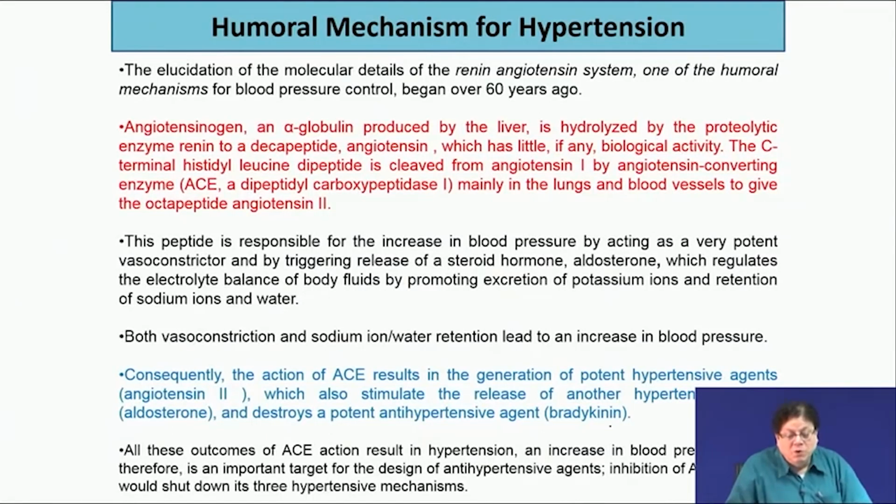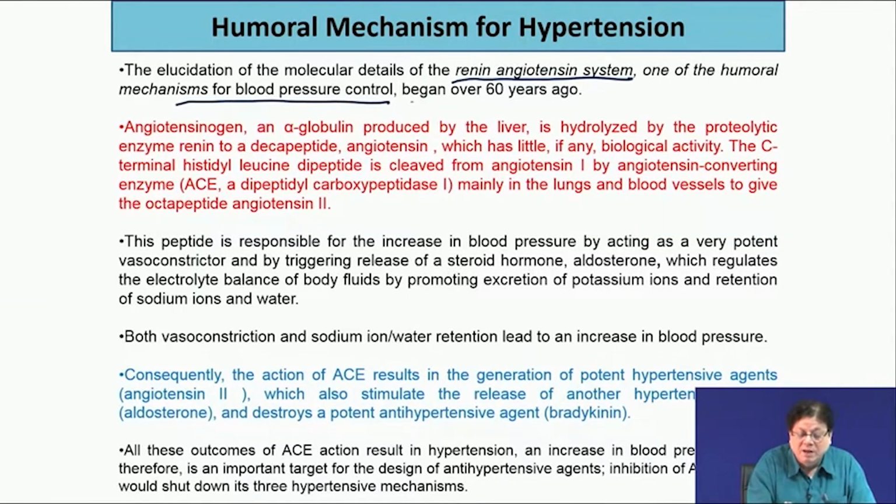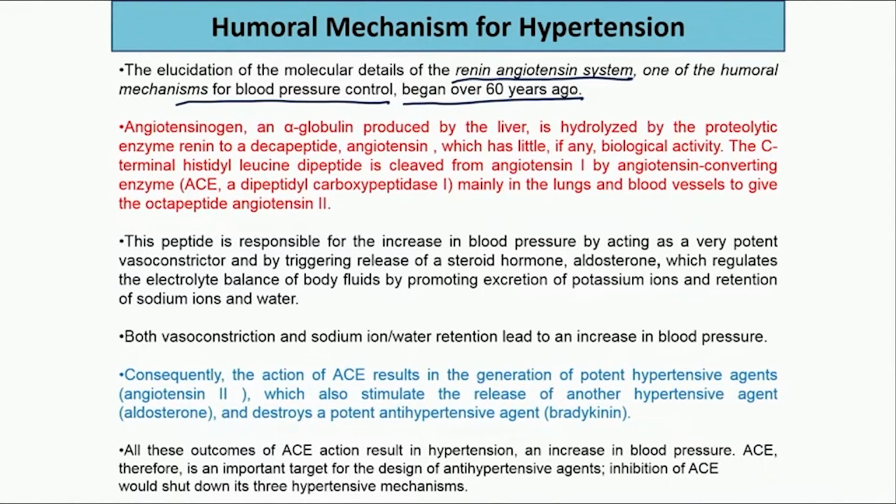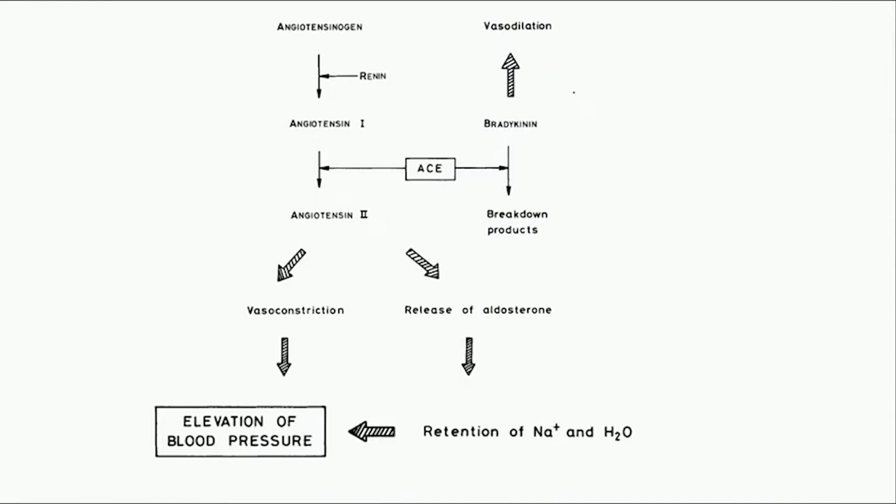Now, I told you that I will be talking about the renin angiotensin system. The renin angiotensin system is one of the humoral mechanisms of blood pressure control. It was known about 60 years ago what the biochemistry of the renin angiotensin system is. Now, I will tell you what is in the next slide. Before I read whatever is written here, I show you a schematic diagram.